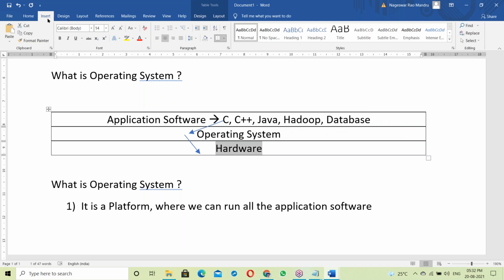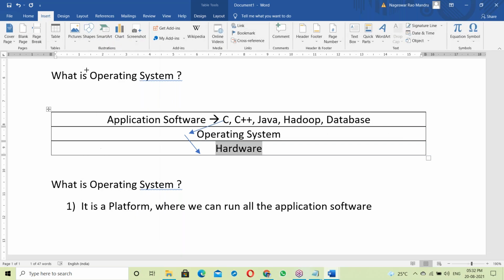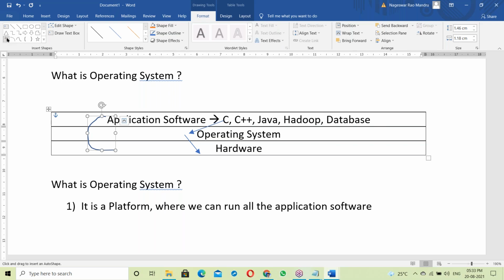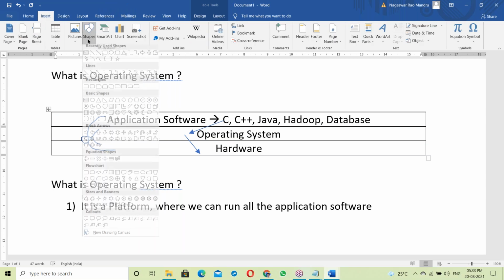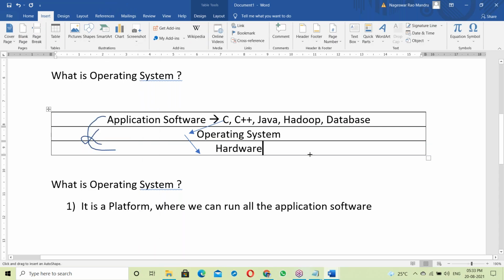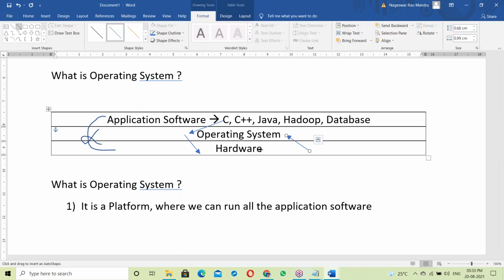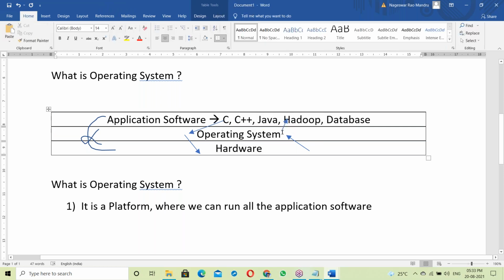Here there is no direct communication. Applications never interact directly with hardware components. Suppose we are reading data from the keyboard. First of all, the keyboard data goes to the OS, and then from the OS to the application software.